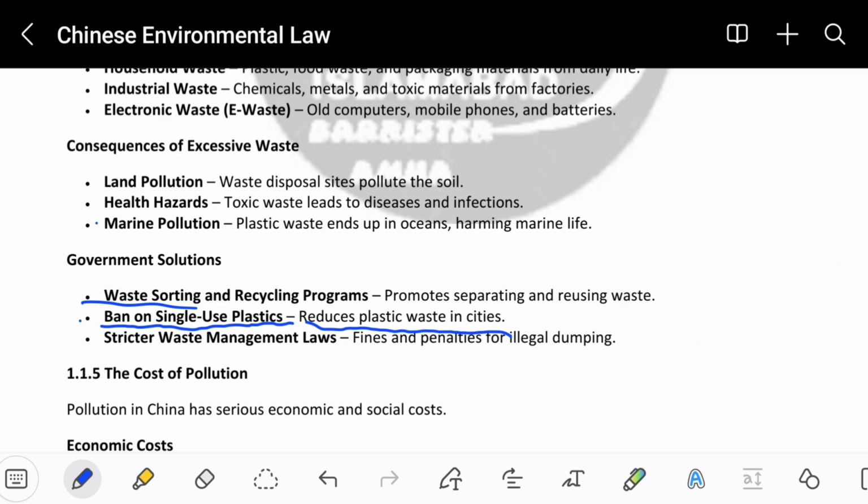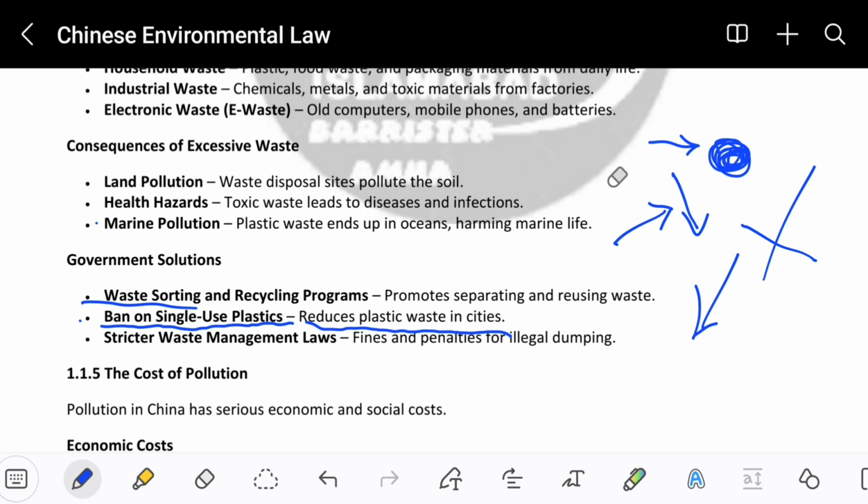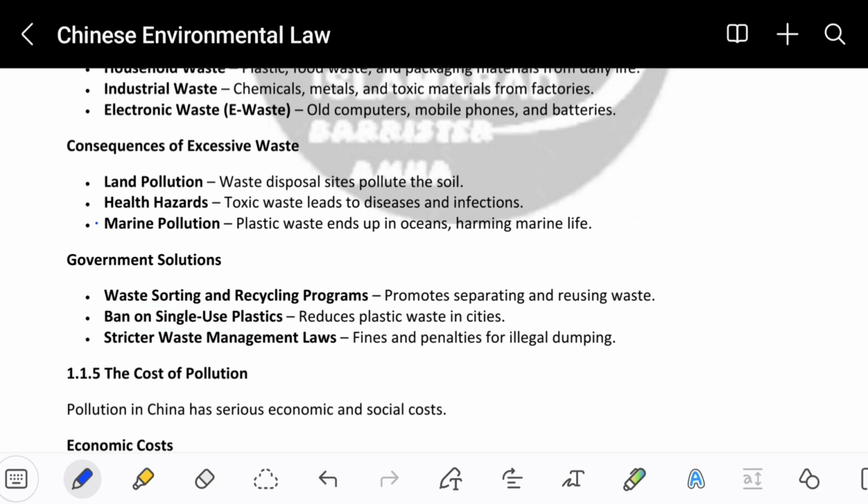So if the government itself is not producing any kind of plastic bag and prohibits others from making it, ultimately plastic bag usage will be reduced and there will be less garbage collected in plastic bags, and plastic bags will not be dumped in the waste. This is how it will help.